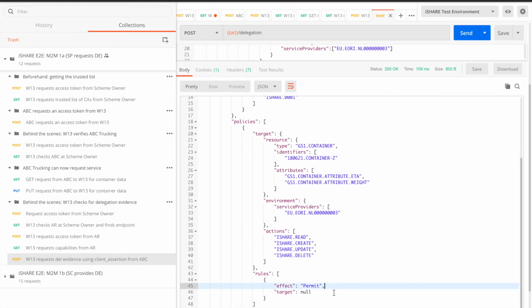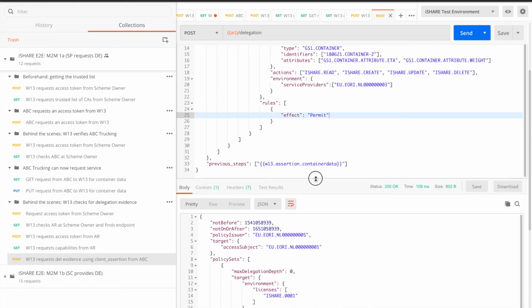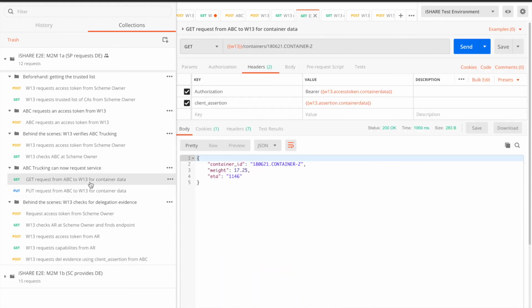It is actually permitted for ABC Trucking to request this data at Warehouse 13. Again, I refer to a different video for the full explanation of an authorization registry and delegation evidence. Having checked this delegation evidence, Warehouse 13 has returned the container data, as we have just seen.